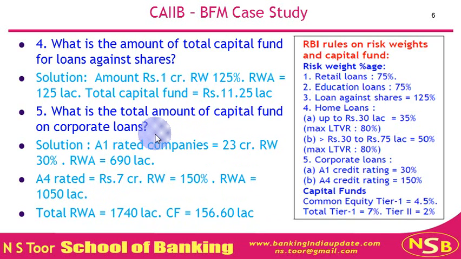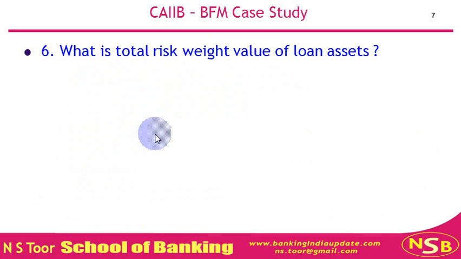Let us see other questions. What is the total risk weight value of the loan assets? For each loan category above, we have calculated the risk weight value.